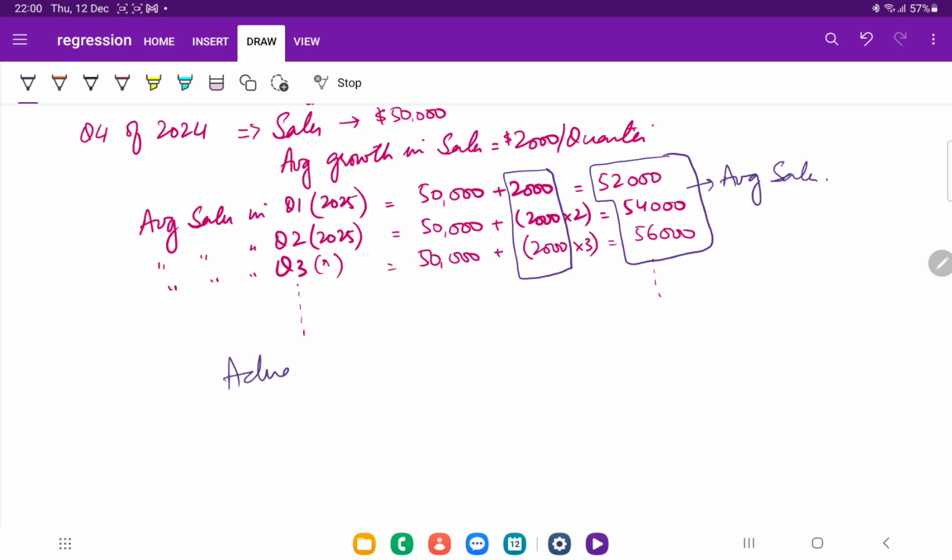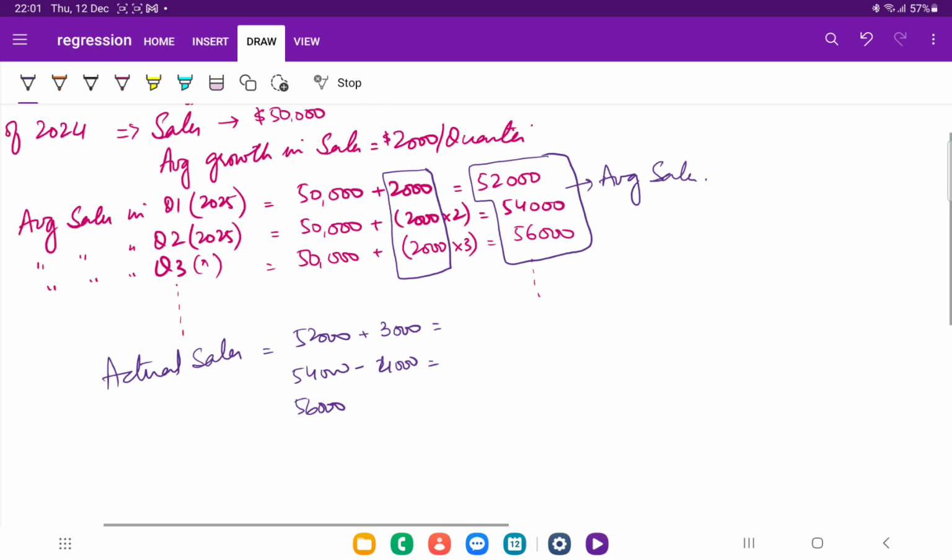This is the average sales. If you want to calculate the actual sales, you need to consider this 52,000, 54,000, 56,000, and you need to either increase or decrease, plus or minus the seasonal variation, and you will get the actual sales. Let's suppose there is a positive seasonal variation of 3,000, and a negative seasonal variation of 4,000. We'll adjust accordingly and we'll get the actual sales. This is basically how we use regression and do time series analysis.